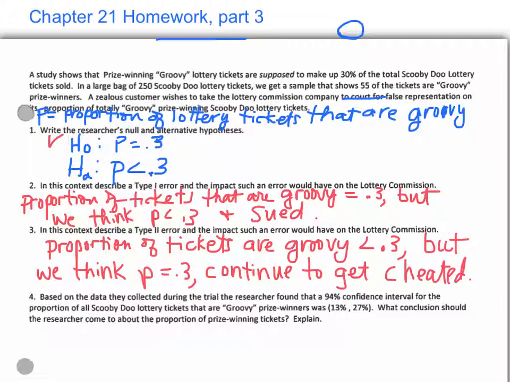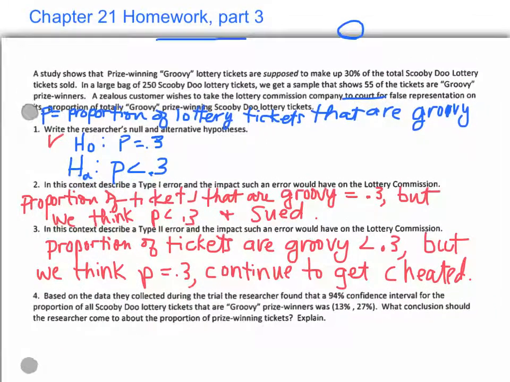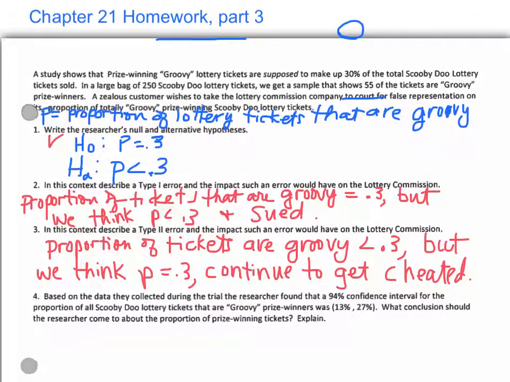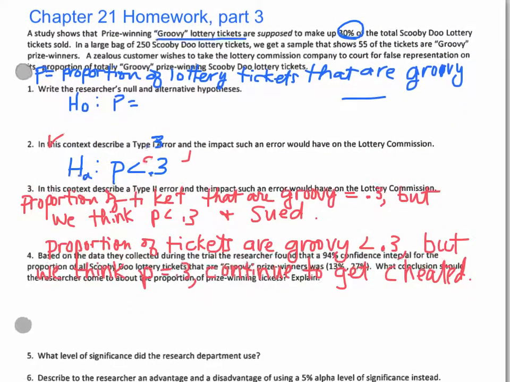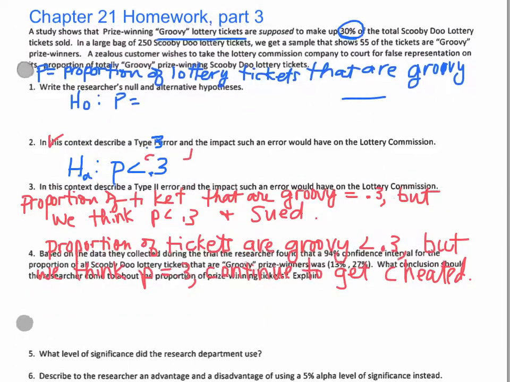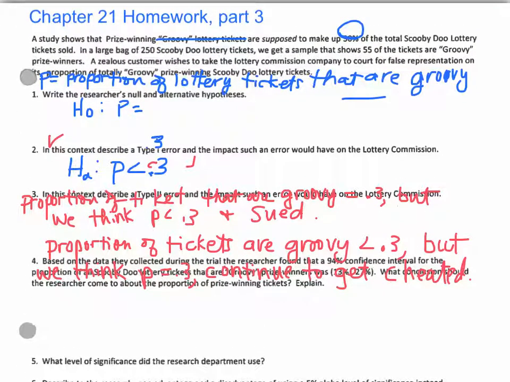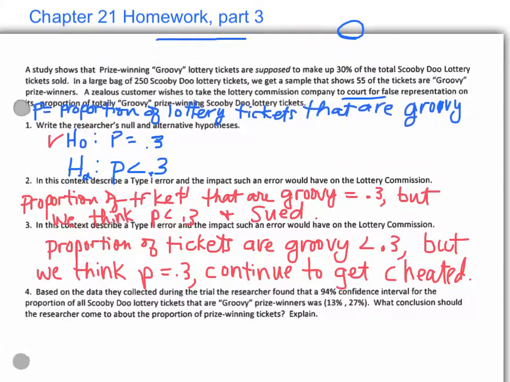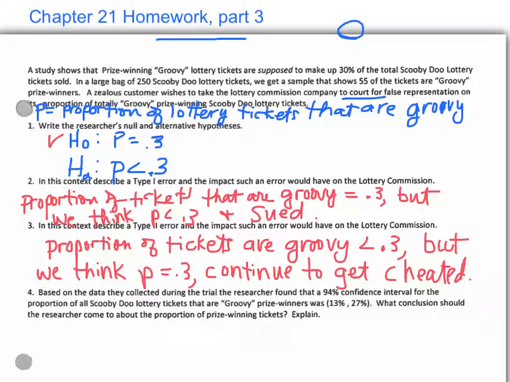All right, so then our next one. Based on the data that we collect during the trial, we've got this situation where a 94% confidence interval finds 13 to 27%. So our confidence interval is saying 13 to 27.